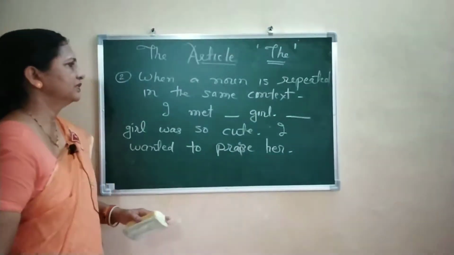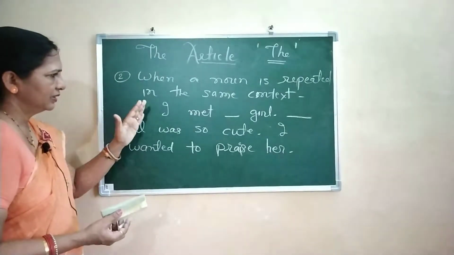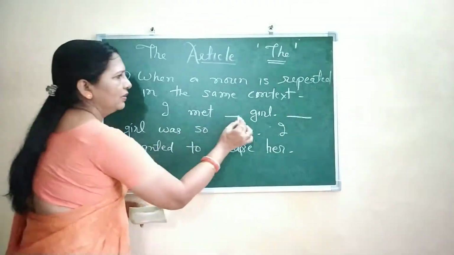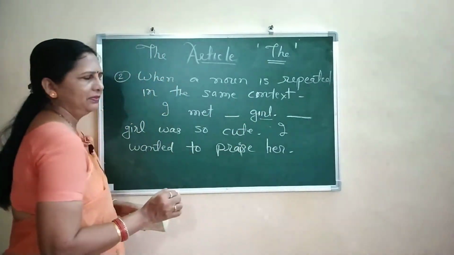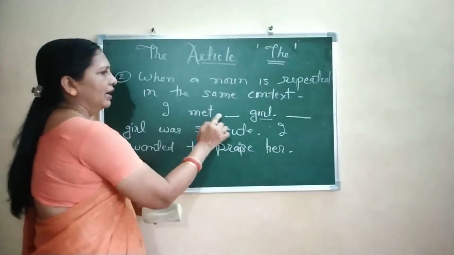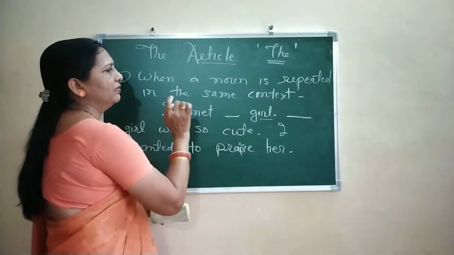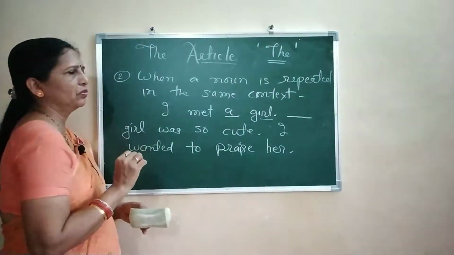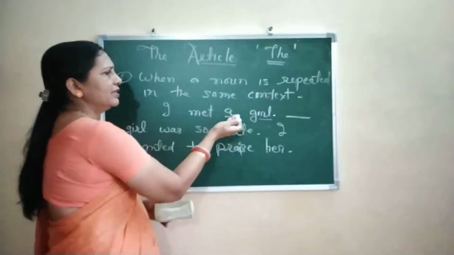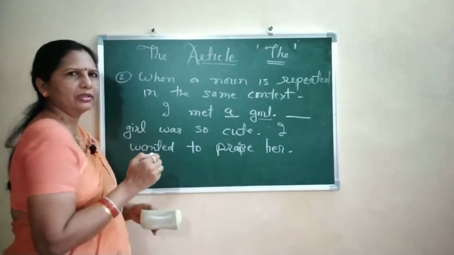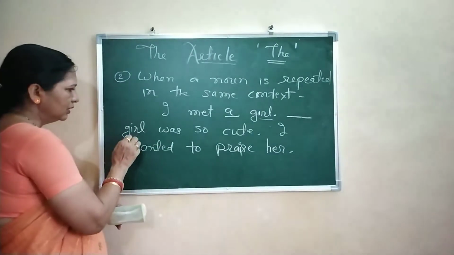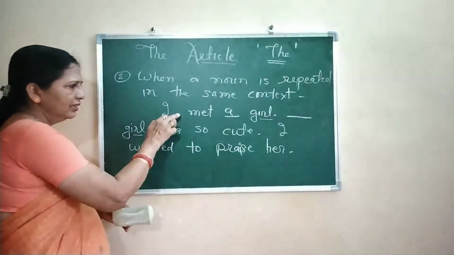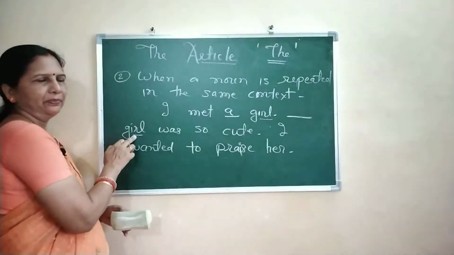Say I'm talking about some girl. Now this is the noun, common noun, and this is coming for the first time. So I may use I met one girl. In that sense it is possible I'll use a. Now this word girl, noun girl, is coming in this reference the second time.